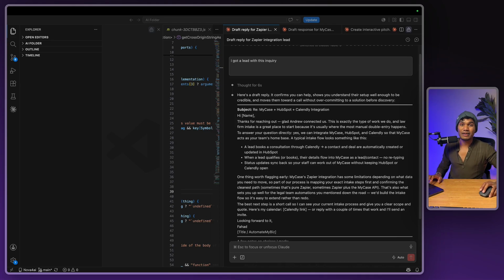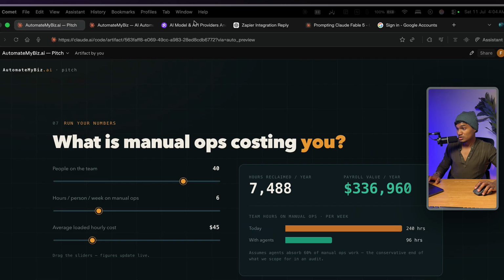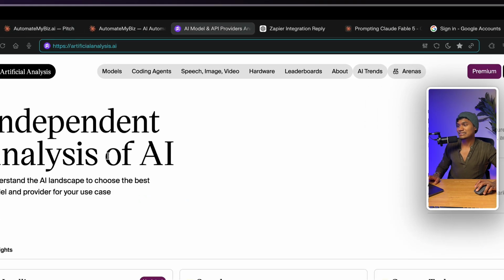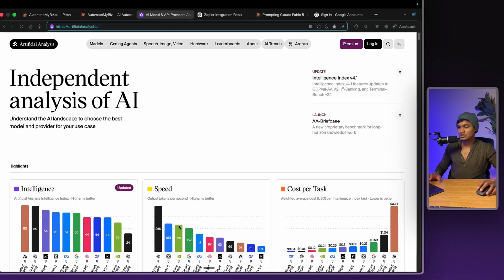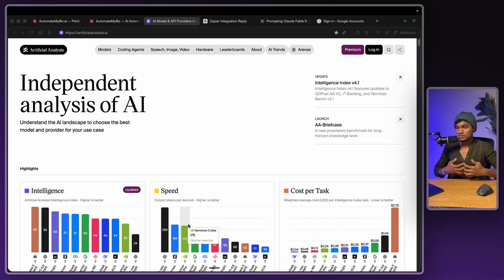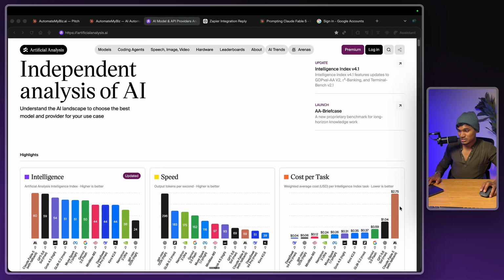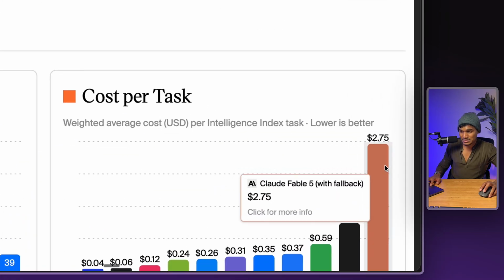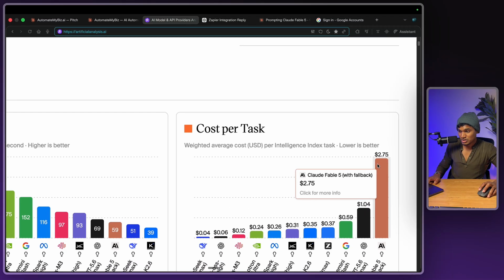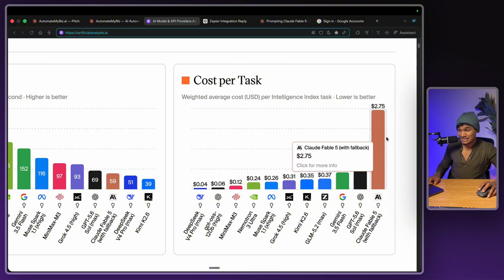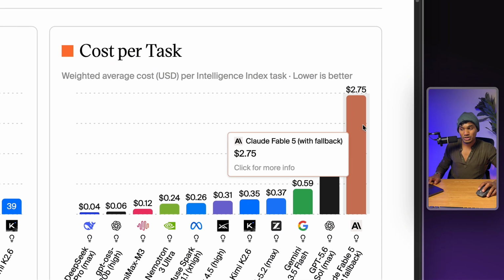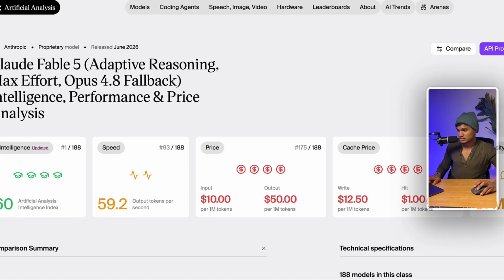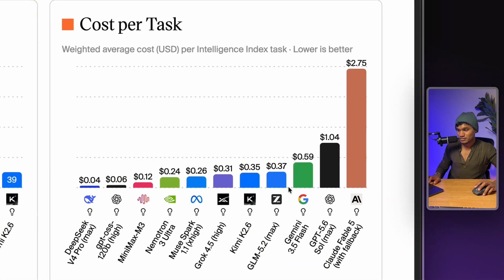But for anything else, like creating simple emails, making simple lessons, drafting some sort of content or copywriting, I wouldn't use Fable. Why is that? Because I'm going to show you one thing, right? This is going to be your best friend moving forward. It's called artificialanalysis.ai. This is an independent analysis tool that independently tests all AI tools and publishes its results. You see, Fable is the most expensive tool there. The token cost is $2.75 compared to all the other models. You see, it's $1, 0.59.